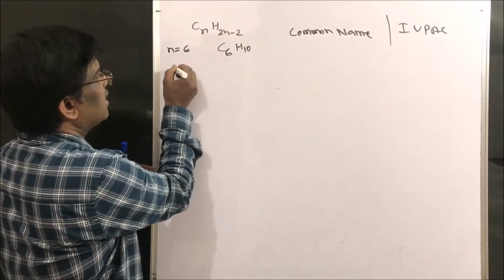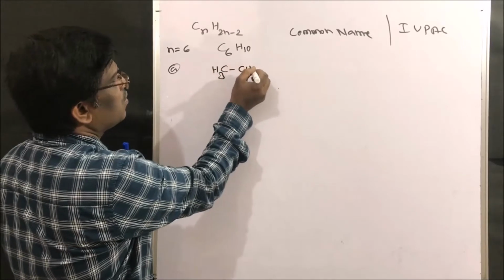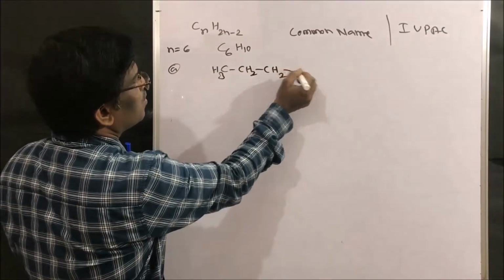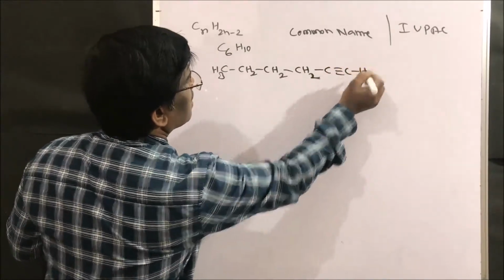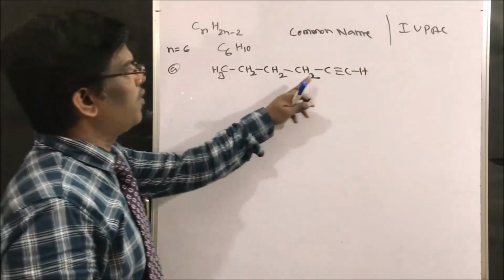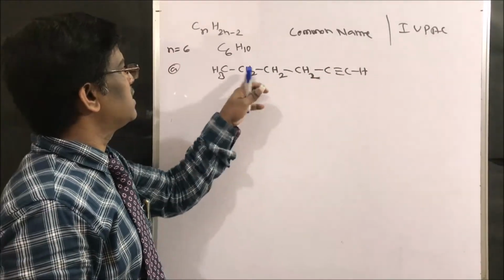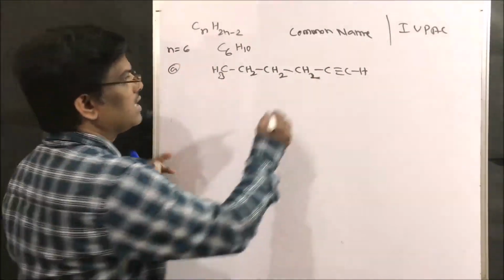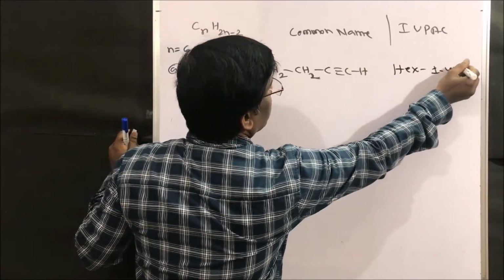What is the structure? So what is the isomer? CH3, CH2, CH2, CH2, C triple bond CH. Right friends? 1, 2, 3, 4, 5, 6 carbons. 1, 2, 3, 4, 5, 6, 7, 8, 9, 10. So this is hex-1-yne.